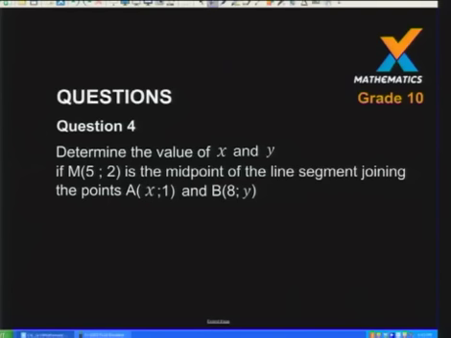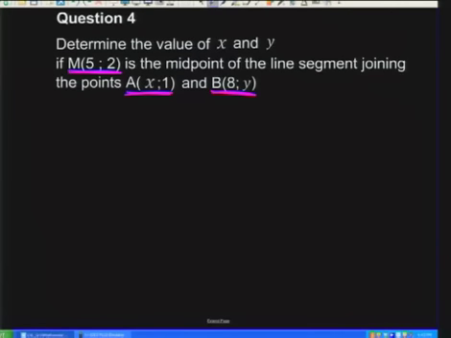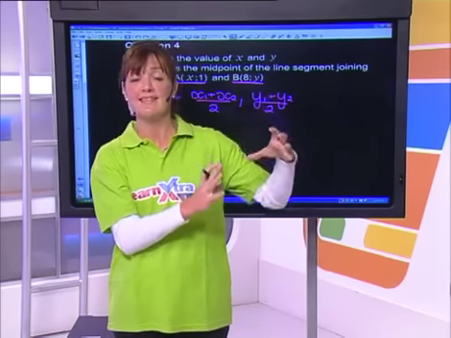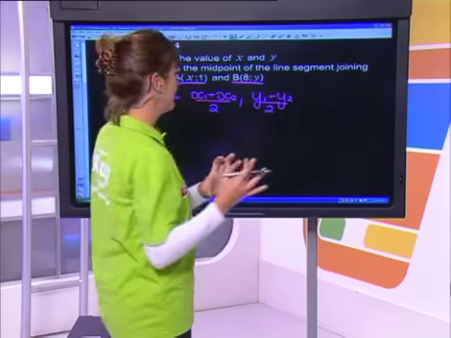Okay, now watch the wording over here. They're telling me that this is actually the midpoint of the line segment joining A, where I've got the coordinates of x and 1, and B, where I've got the coordinates of 8 and y. Okay, so let's just consider this over here. The formula says that the midpoint is equal to x1 plus x2 divided by 2, and y1 plus y2 divided by 2. So what we're going to have to do is this, guys. We're going to separate it into two different sums. We're going to work the x coordinate first and then the y coordinate second.